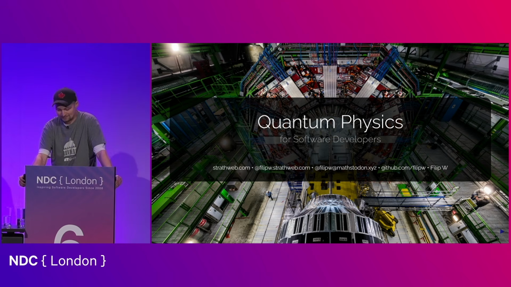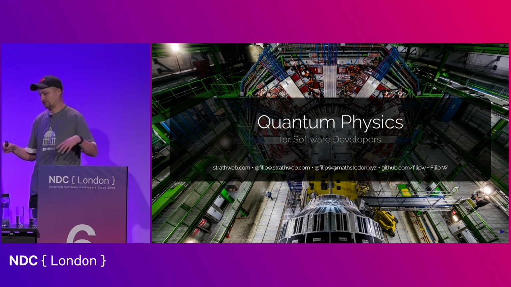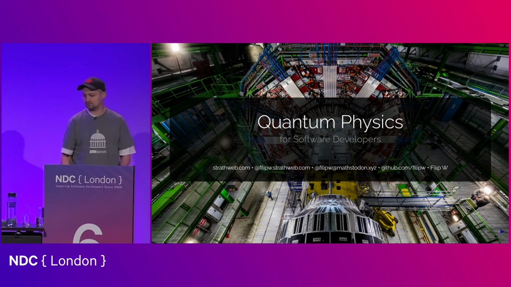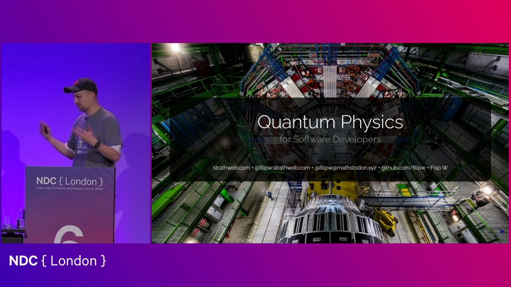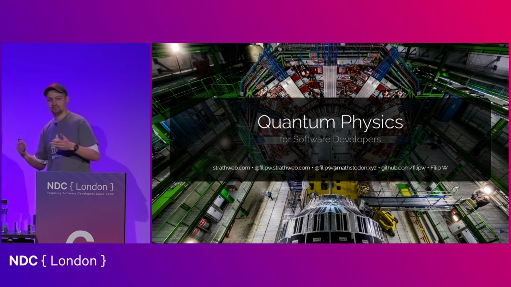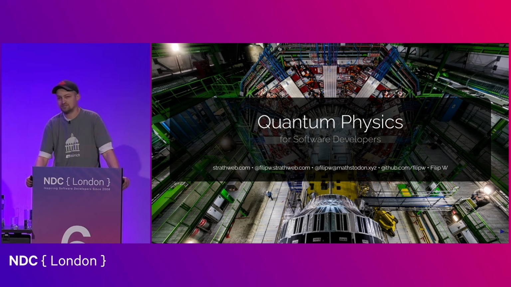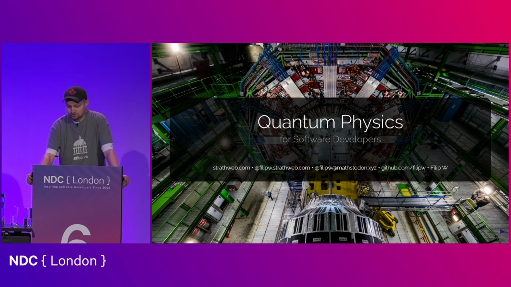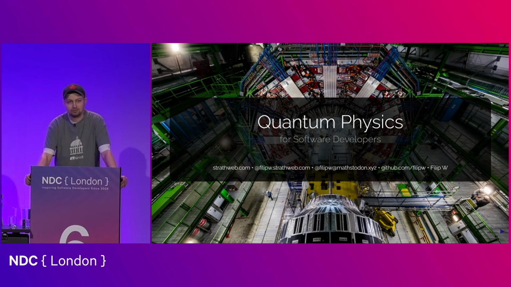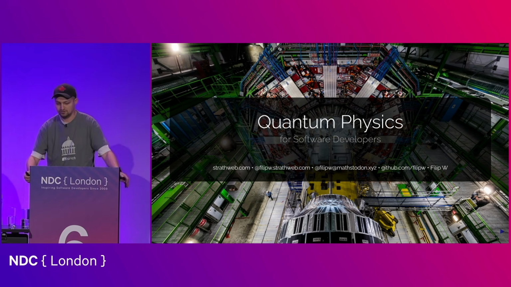So the idea for today is as follows. We will look at several experiments from the field of quantum physics, experiments that actually allow us to experience firsthand some of the most bizarre quantum phenomena. But of course, we are not in a physics lab, but we are software developers, so that's what we will use to our advantage. So what we will do is we will try to reconstruct those experiments in the code using a quantum programming language called Q#, although the examples will be quite simple, so don't worry if you have never dealt with Q# before.